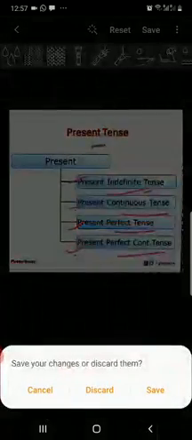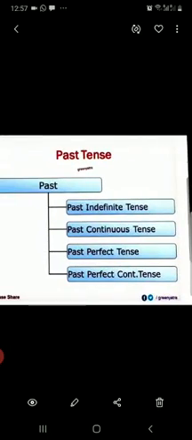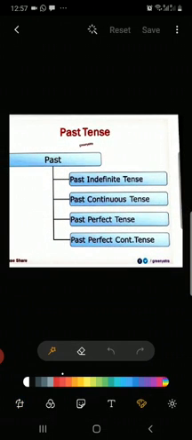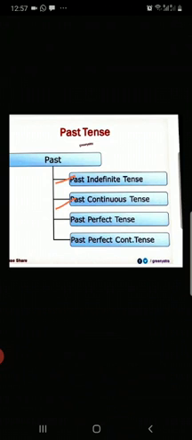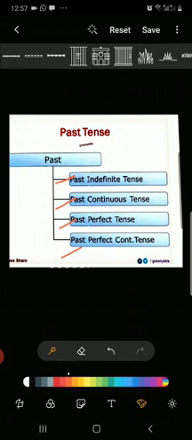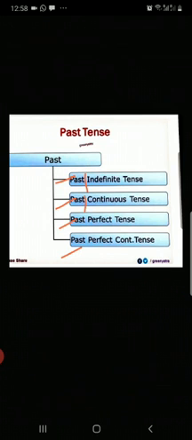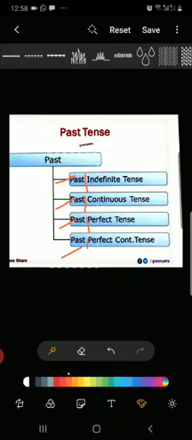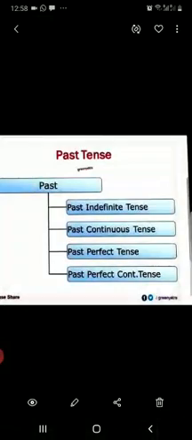So, now discuss the next part, that is past tense. Past tense is also further categorized into four parts, and as we can see, first is past indefinite, past continuous, past perfect, and past perfect continuous. Now you will see one thing is very common. If you separate the word past from here, then you can say same indefinite, continuous, perfect, and perfect continuous, which we have in present tense. Same parts also having in past.